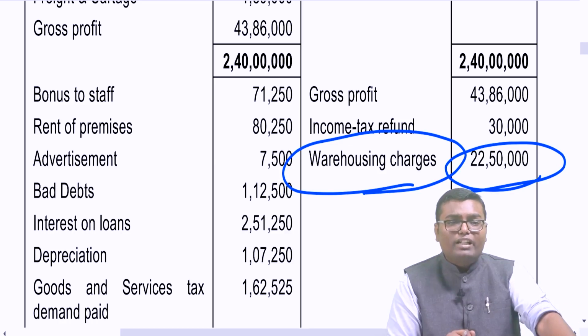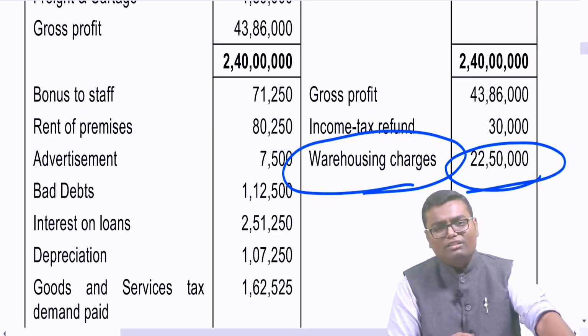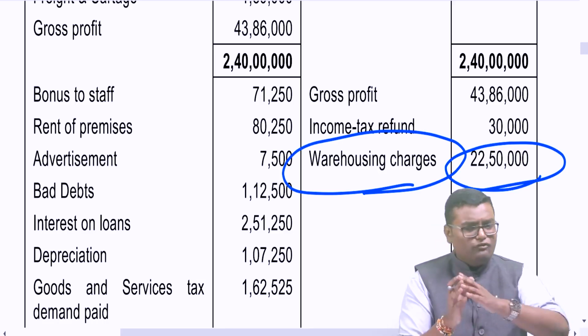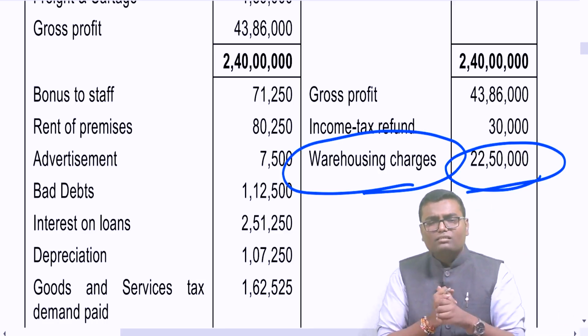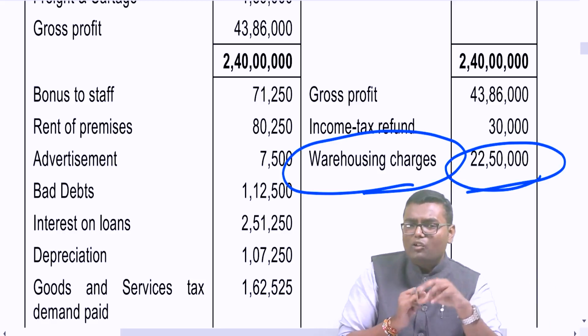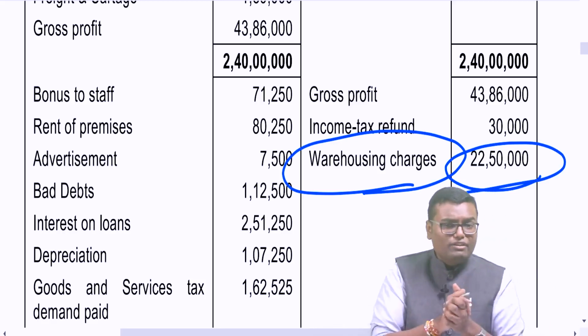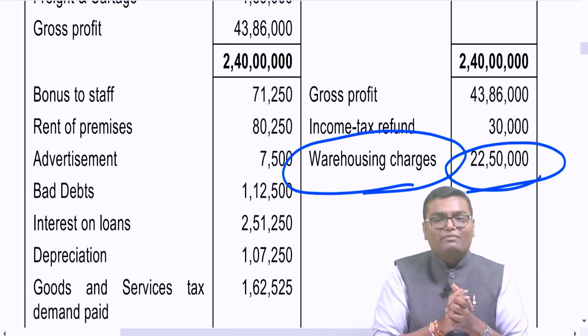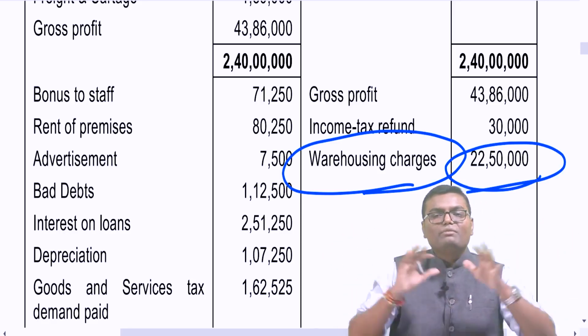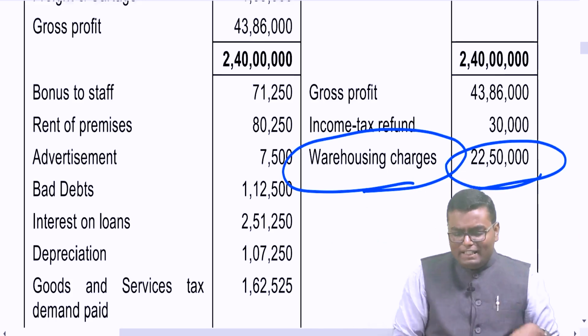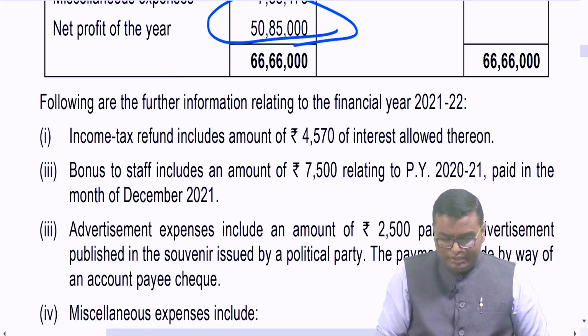Warehousing of sugar, warehousing of agricultural produce, hotel, hospital, infrastructure facility, cold chain facility, many businesses are covered under 35AD. For warehousing charges many adjustments will be there, but by reading this it seems that it is belonging to section 35AD. And if it actually belongs to 35AD, we have to separate the same. We have to separate other business and 35AD business. Let us keep it pending as of now. It all depends on adjustment.